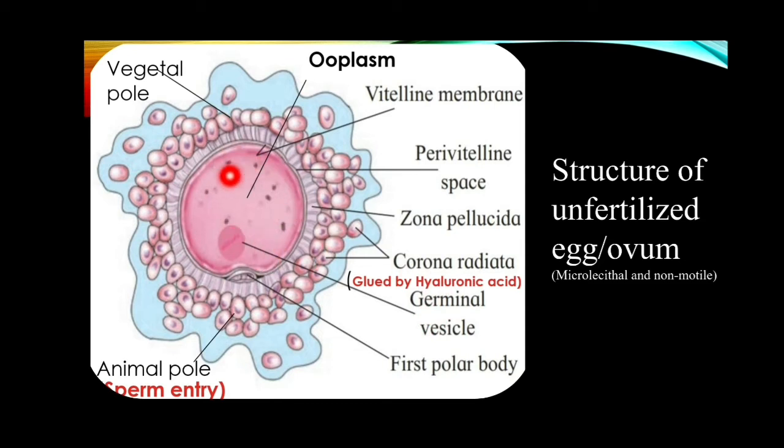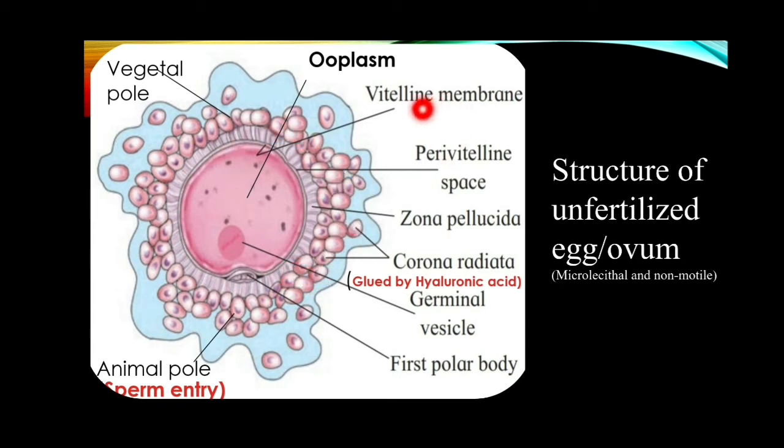This cytoplasm is covered by a membrane called the vitelline membrane. There is a space between this vitelline membrane and the ooplasm, called the perivitelline space. And in this, what are present? The polar bodies. The first polar body is present here.